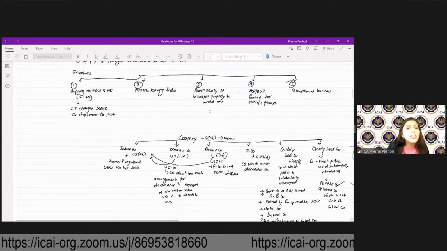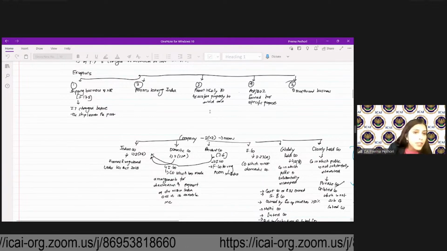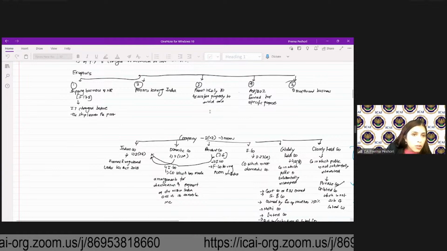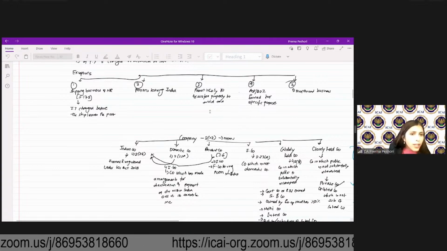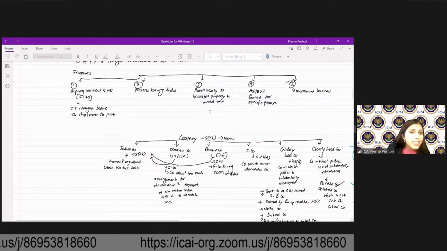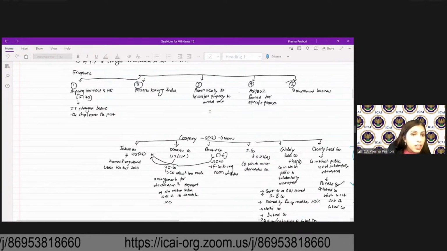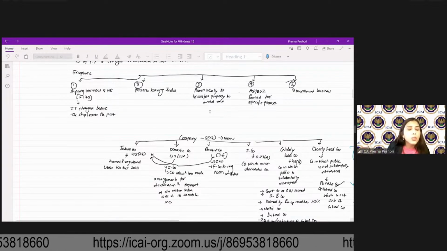What are the surcharges? If your total income is more than rupees 50 lakh and less than or equal to rupees 1 CR, it is 10%. If you have more than 1 CR and up to 2 CR, you have 15%, including your LTCG, STCG or dividend. LTCG and STCG under 112, 112A, 111A.